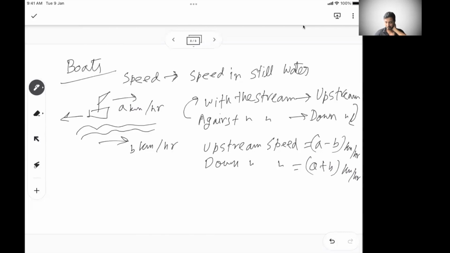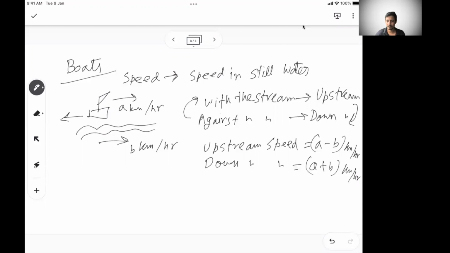Sometimes in a typical set of problems, the boat speed is a km/h and the upstream speed is then a minus b, where b is the speed of the river, but a is basically, always remember, the speed of the boat in still water. It's not the speed of the boat while moving upstream or downstream.